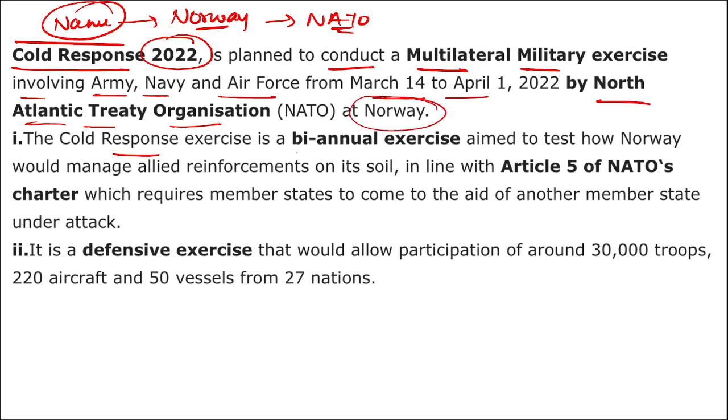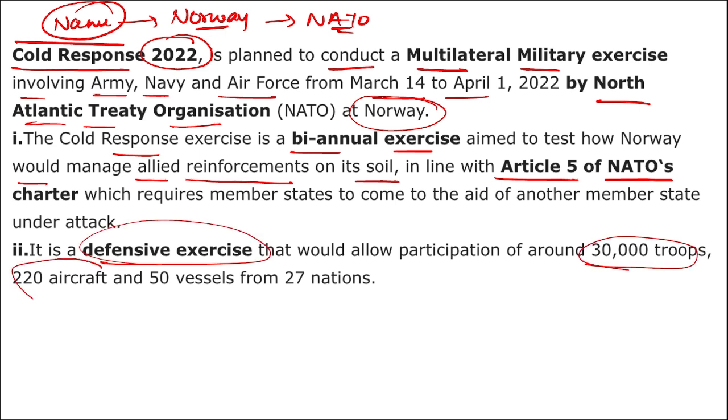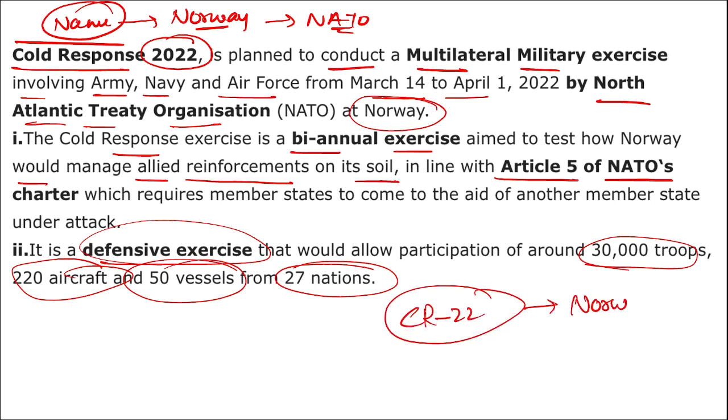This Cold Response exercise is a biannual exercise aimed to test how Norway would manage allied reinforcement on its soil, in line with Article 5 of the NATO charter. So just remember, this defensive exercise would allow around 30,000 troops, 220 aircraft, and 50 vessels from 27 nations to take part in this particular exercise, that is Cold Response 2022. And where is the location? It is in Norway. Who is conducting this exercise?